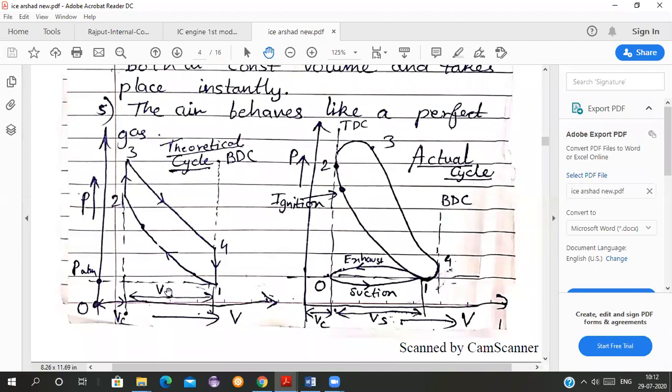This one is the Otto cycle and the other is the actual cycle. Here is the actual cycle. See, it is having the curves. It is not straight lines here. All the straight lines are not there, there are all the curves. But here you are having straight lines.